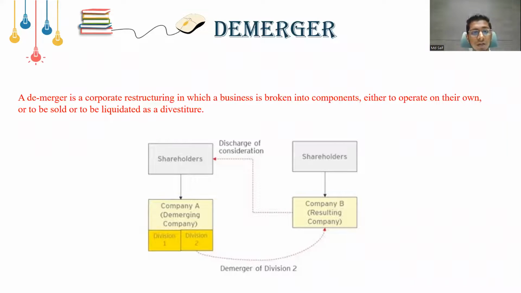So here is an example. There is a company A which has two divisions, division 1 and division 2, and the company wants to break the division and make it a separate company. So the company decides to demerge, and division 2 becomes a resulting company B. And in such a case, the shareholders of company A will get shares in company B, that is the resulting company.